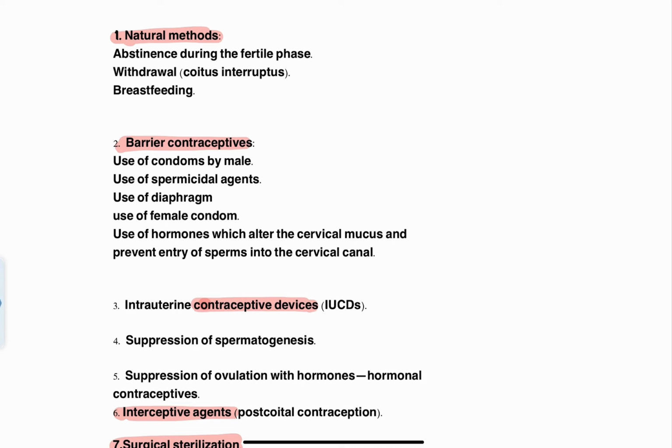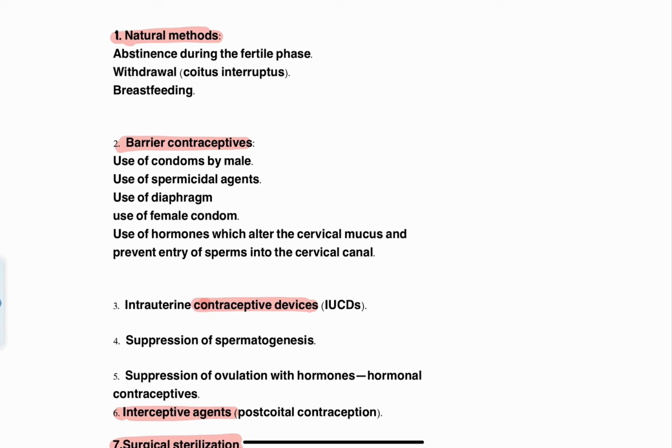The second method could be withdrawal, or coitus interruptus. What do you mean by withdrawal or coitus interruptus? Coitus, we all know, is intercourse. Interruptus means you're going to intervene. So you're going to prevent the male partner from depositing the semen inside the vaginal canal. If you prevent the ejaculation of the semen inside the vaginal canal, then conception is not going to happen, because for fertilization to happen, the sperm has to reach the ovum. Once the sperm is not deposited in the vaginal canal, the couple can never be pregnant, right? So that is called coitus interruptus.